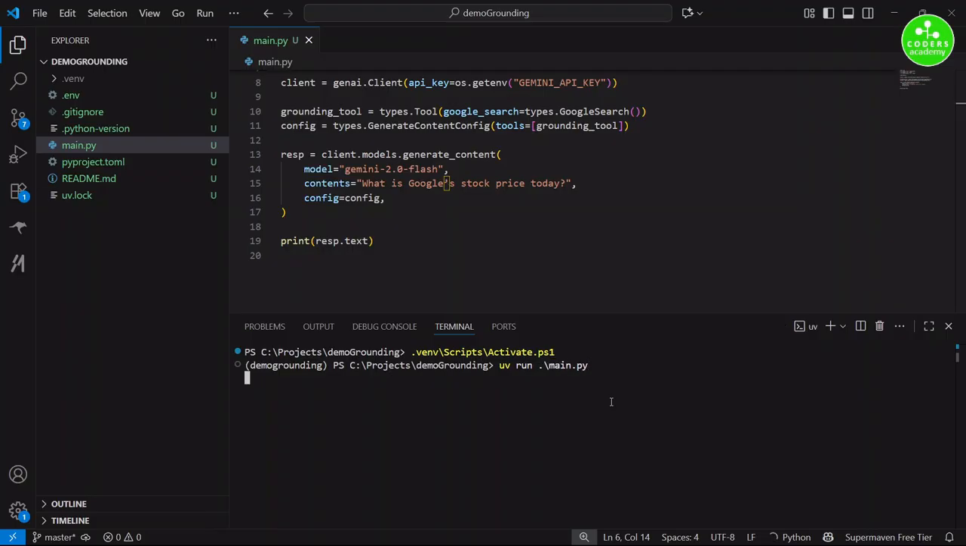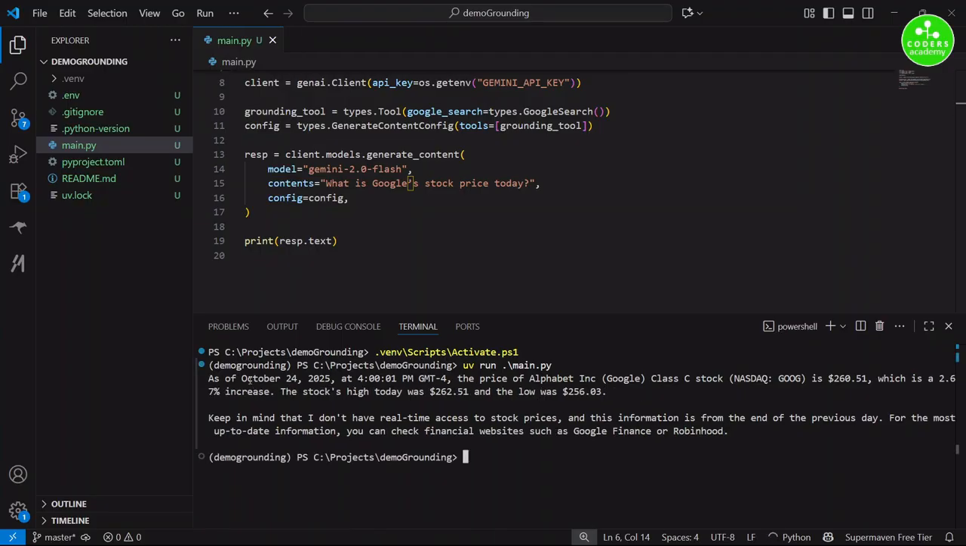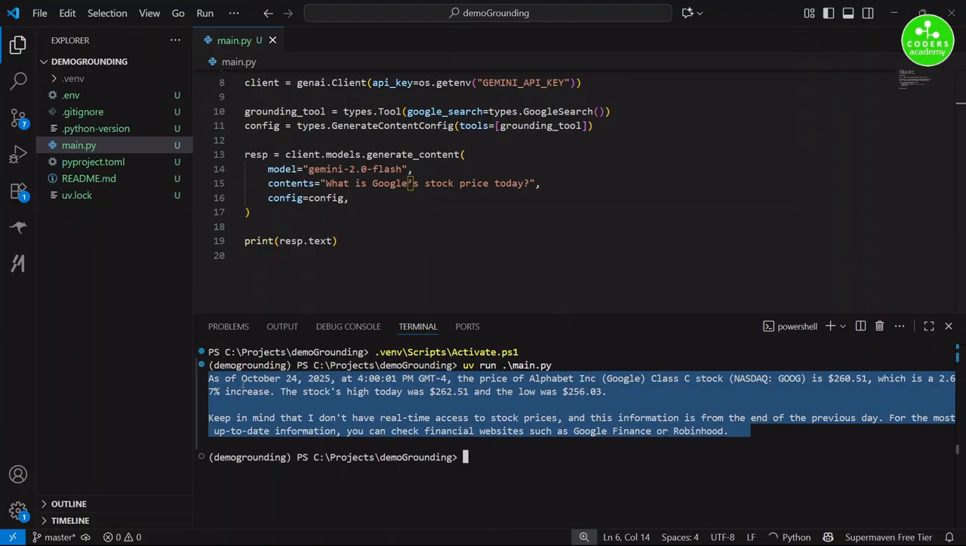Our prompt was, what is the Google stock price today? As of this video, the price of the Google stock was 260.51 on NASDAQ, and you can see the rest of the details in the response there.